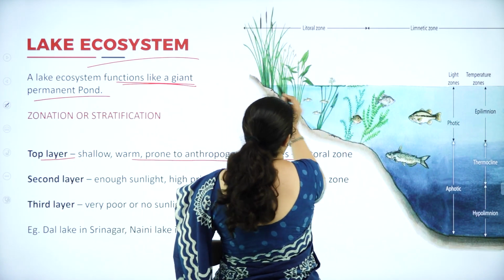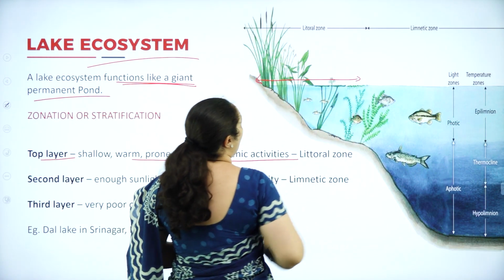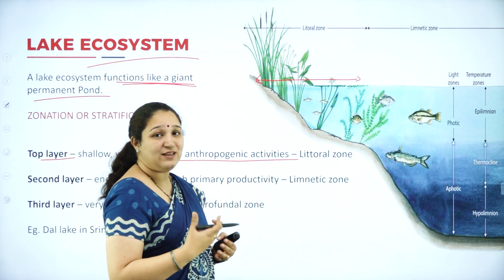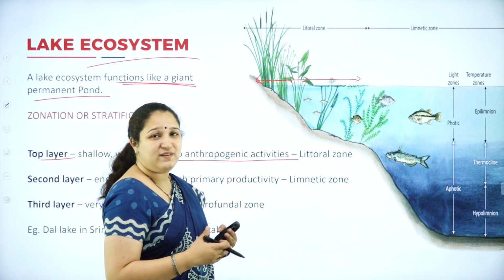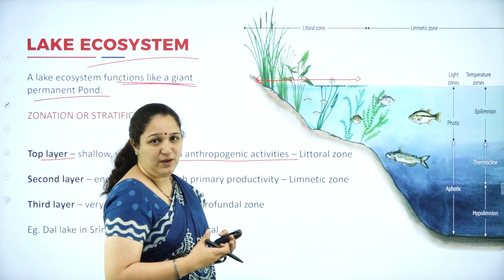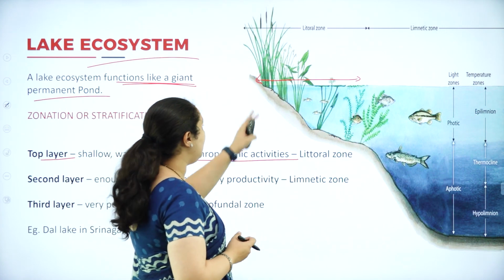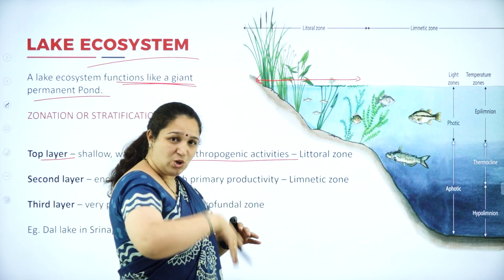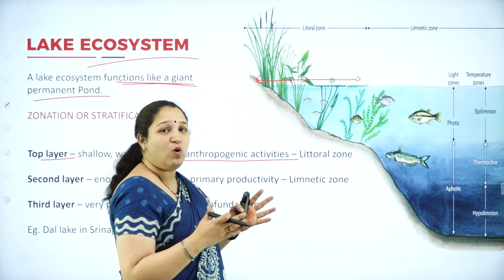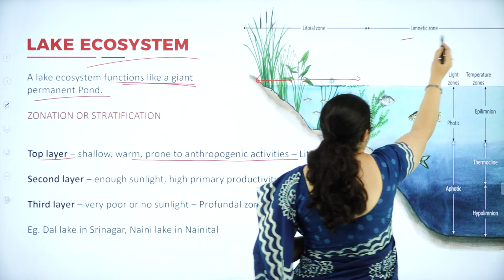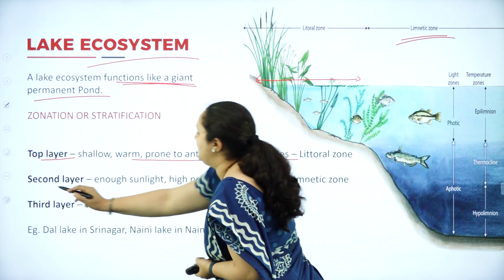This particular zone, we call it the littoral zone. And here we can see a lot of anthropogenic activities, the activities due to humans, okay, like washing, bathing, swimming, etc. And here it is very shallow, it's not very deep, and it is a warm region. Next is the limnetic zone, that is the second layer which we can see.